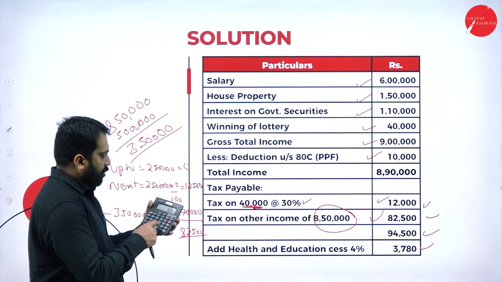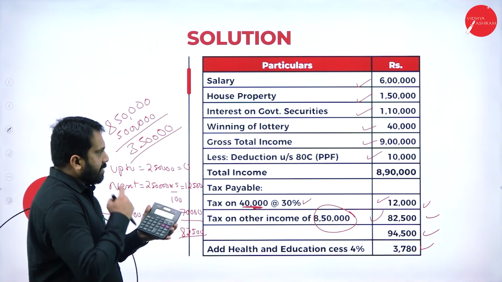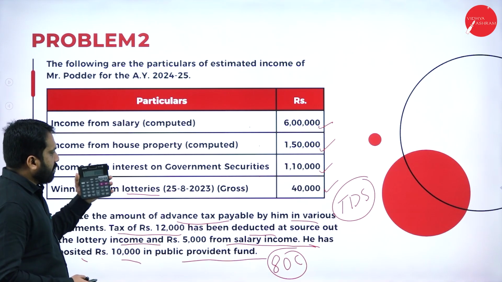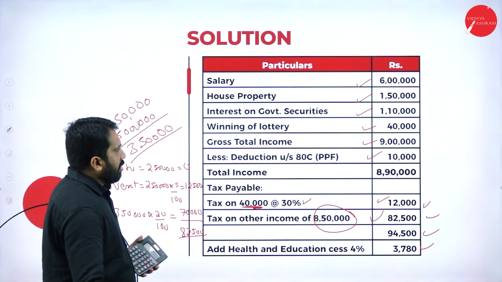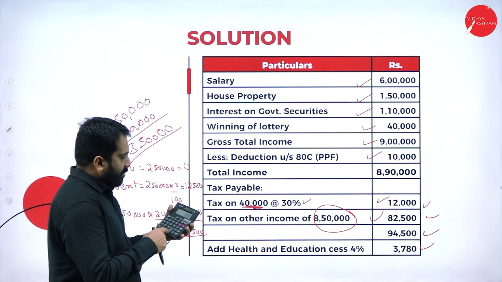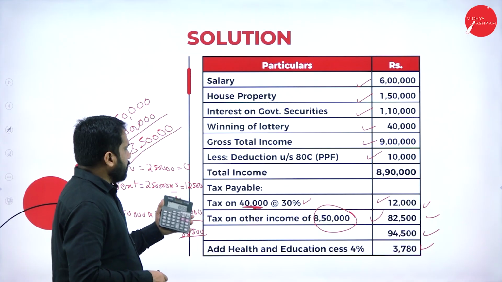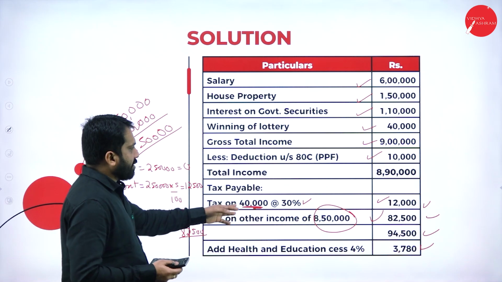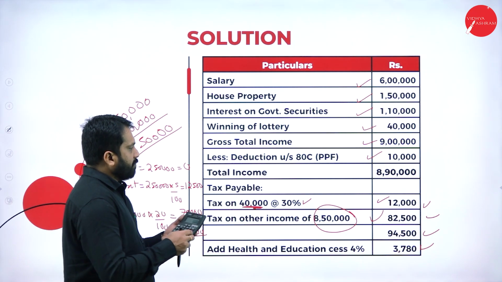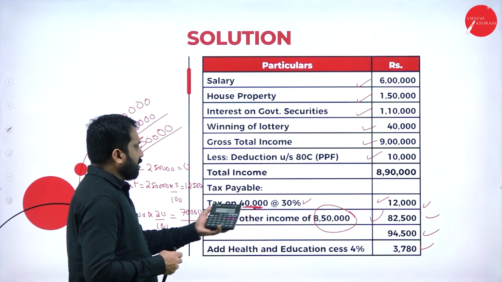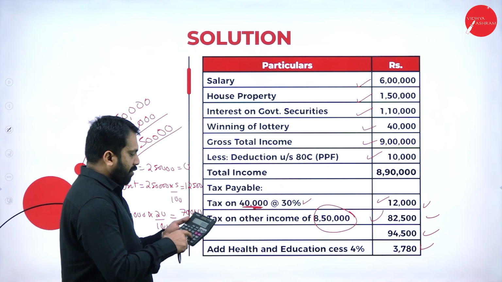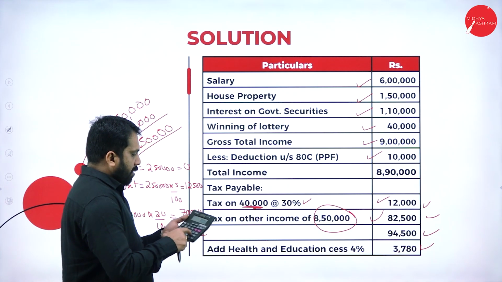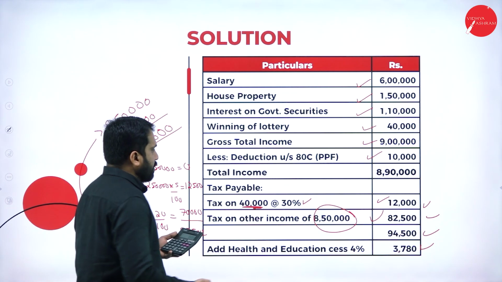From 9 lakh, deduction worth rupees 10,000. Your answer is 8 lakh 90,000. Is there any other deduction? You have to check. There are no other deductions in this. Now, as per this, 8 lakh 90,000 you got. From this, you have a lottery income of 40,000 separately that you have to remove. So your answer will be how much? Yes, 8 lakh 90,000, remove this 40,000. The remaining will be 8 lakh 90,000 minus 40,000. Your answer is 8 lakh 50,000.